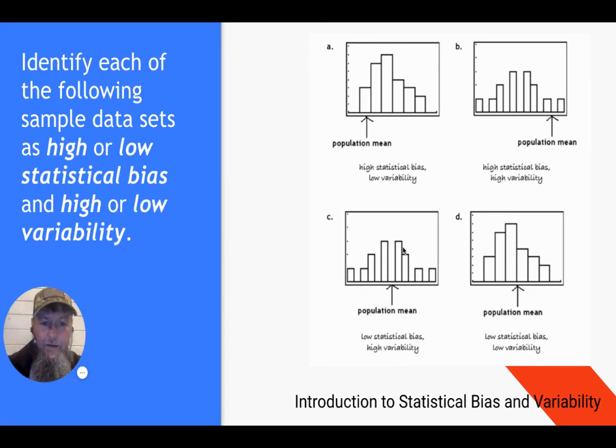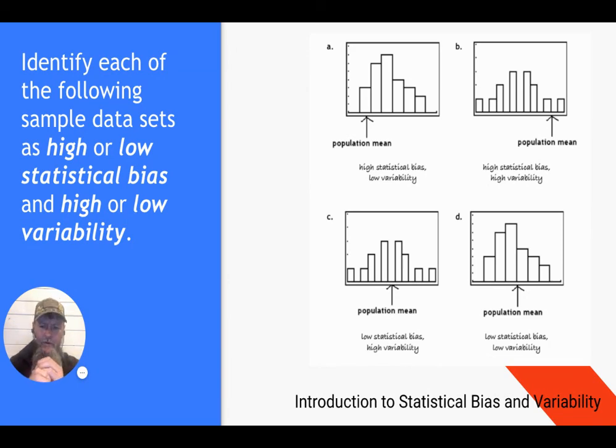If you look at the way people shoot at a shooting range, if you've got your gun sights on a particular bullseye pattern and the shots are real spread out, but the average is in the center, that's what we call high variability but low statistical bias.